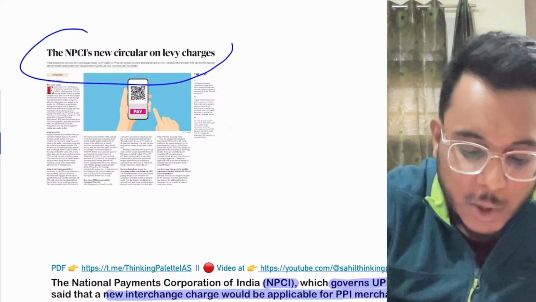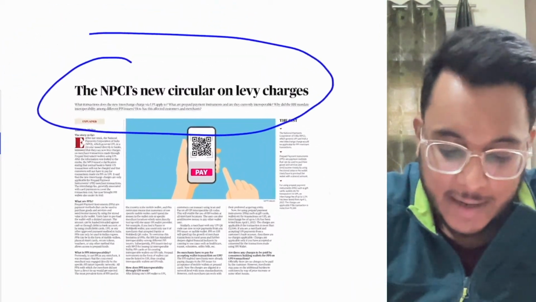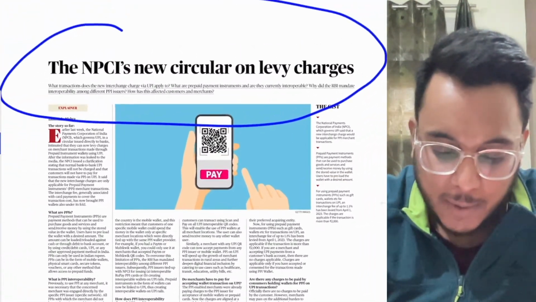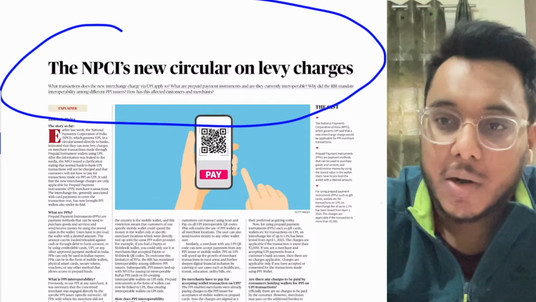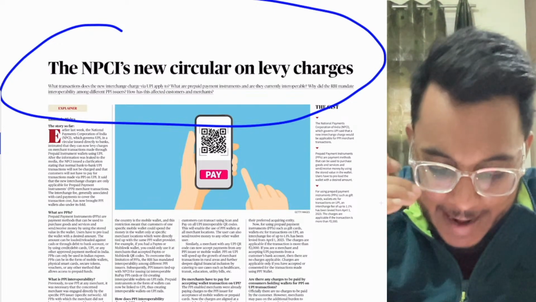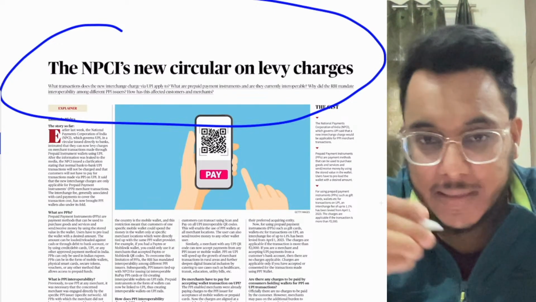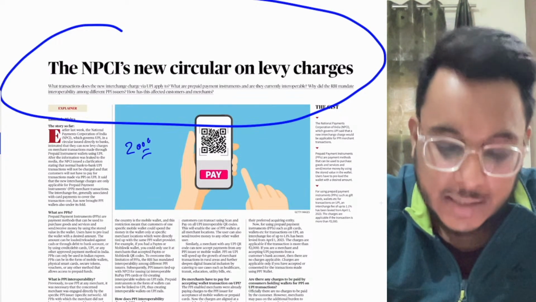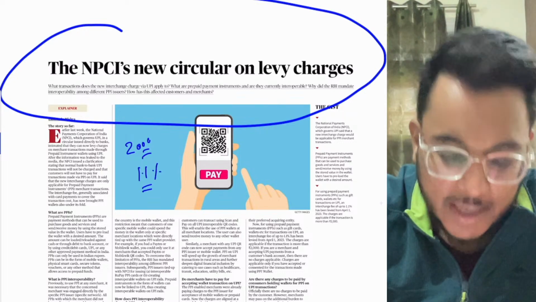The NPCI's new circular on levy charges. Okay, so guys, what has happened, just a couple of days back a news report got leaked that now the NPCI's transactions will be charged. The transactions above 2000 rupees will be charged. There will be a 1.1% levy.